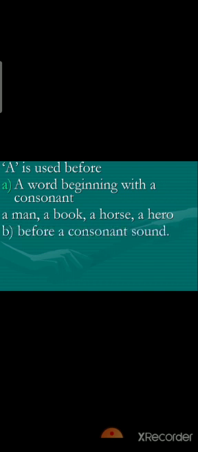And one more rule is there: before a consonant sound. Though some words begin with vowels, if the sound of those words is a consonant sound, in that case also we use the article a.